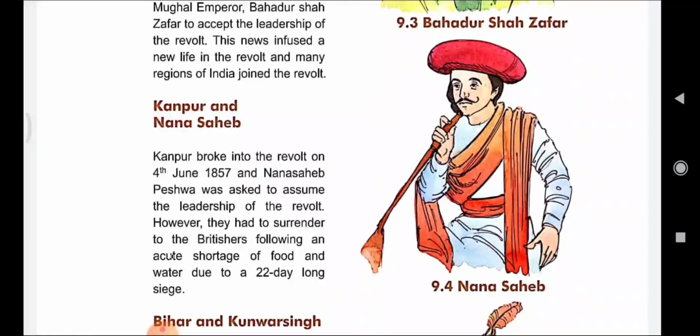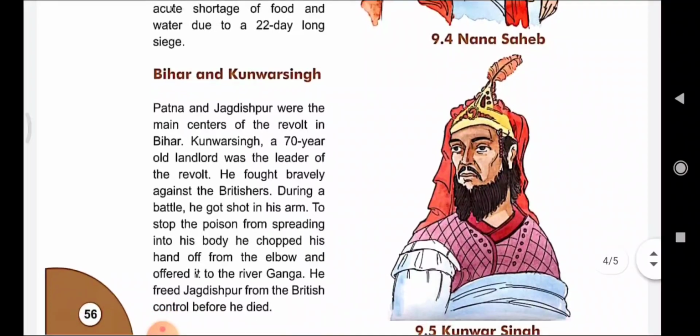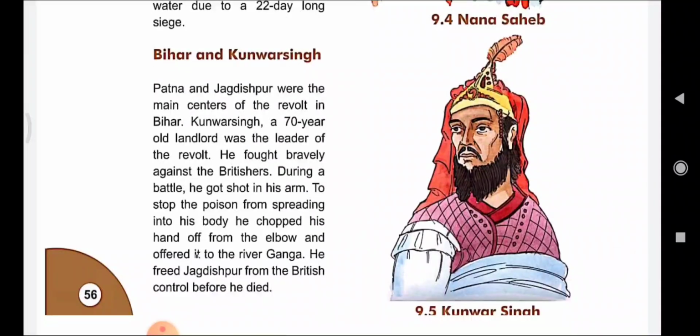However, they had to surrender to the Britishers following an acute shortage of food and water due to a 22-day long siege. The very next comes Bihar and Kunwar Singh.